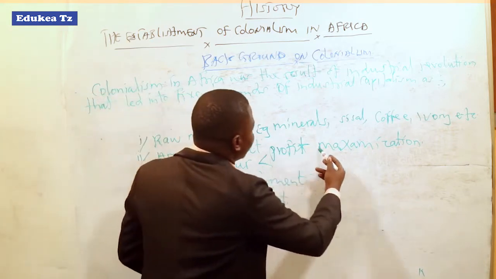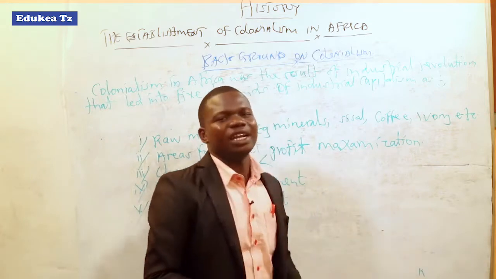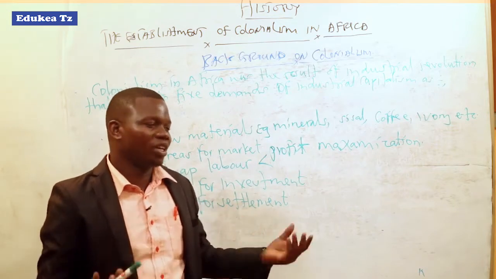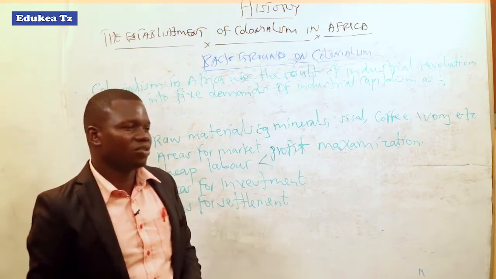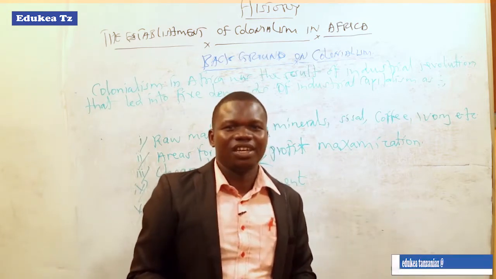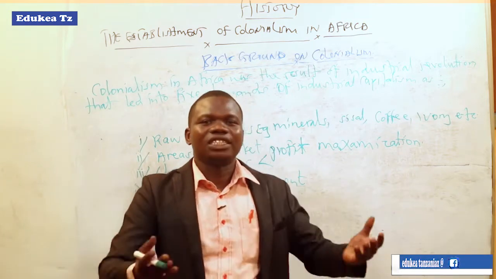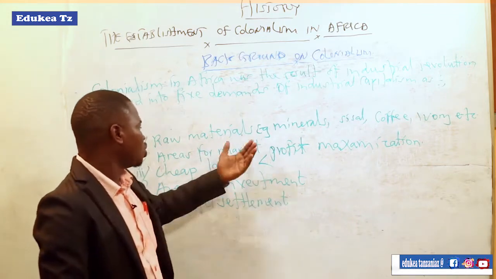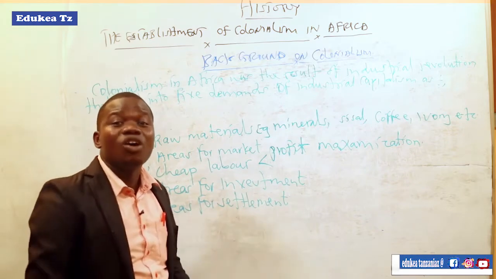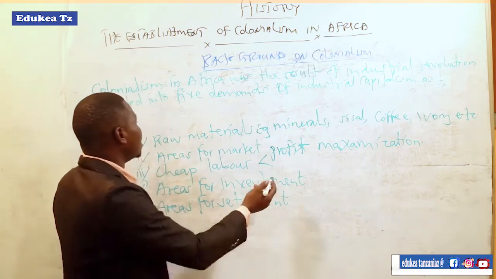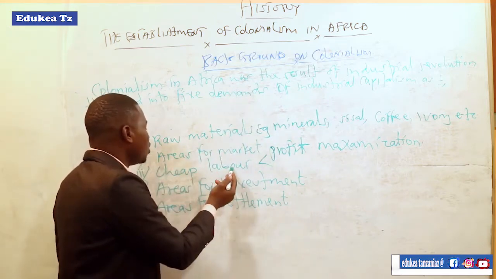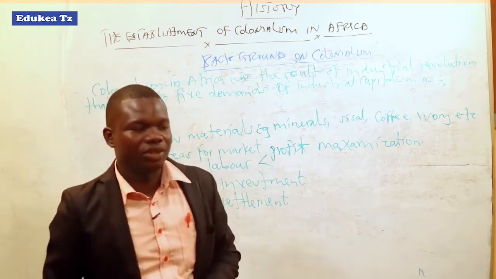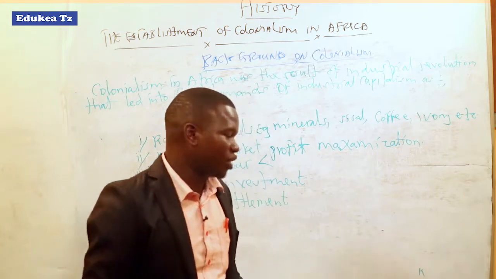So because of profit maximization, they believed that African laborers are cheaper, like animals such as donkeys or monkeys. Once you give him or her some salt, then he or she is satisfied. That is different from European labor. So they had to find cheap laborers, and the only place where cheap laborers were found was Africa. So that need for cheap labor led to the colonization of the African continent, or the establishment of colonialism in Africa.